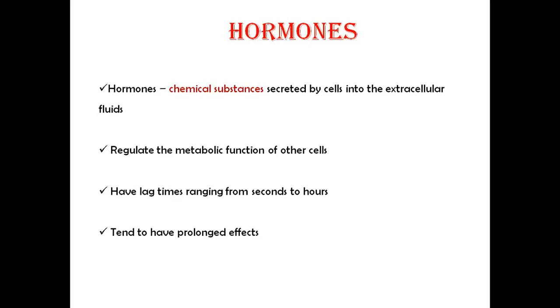Hormones are produced by the endocrine system and give a slower action, while the nervous system produces nerve impulses and gives a fast action. Both the nervous system and endocrine system correlate with each other.